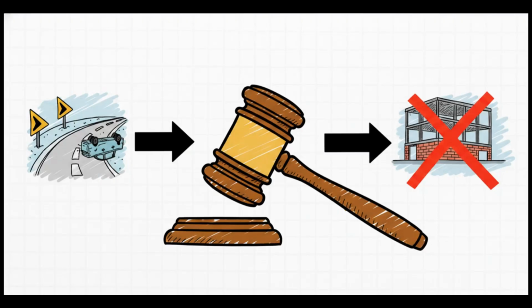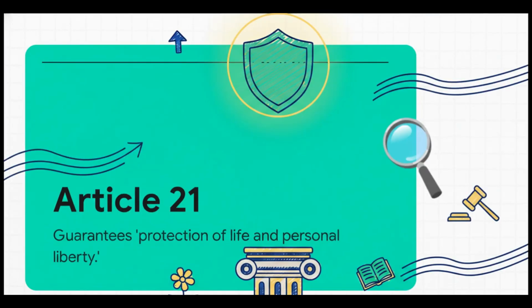So here's the event. After a series of really tragic accidents, the Supreme Court took up the issue on its own. That's what suo moto means. The court said the state has a positive mandate. What does that mean? It means it's not enough for the state to just not harm you. It has a duty to actively provide a safe environment. And to put teeth into this, it immediately banned new commercial buildings along highways that were making traffic conditions more dangerous.